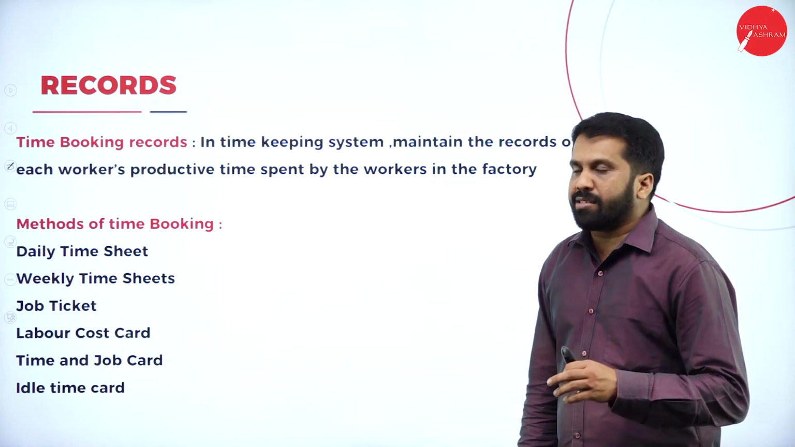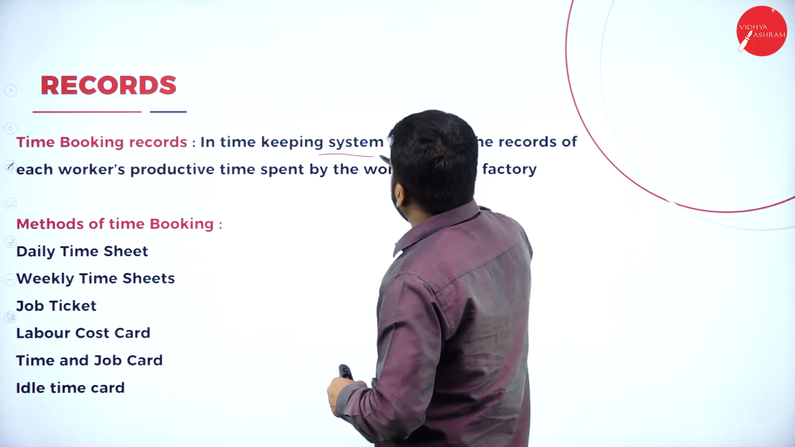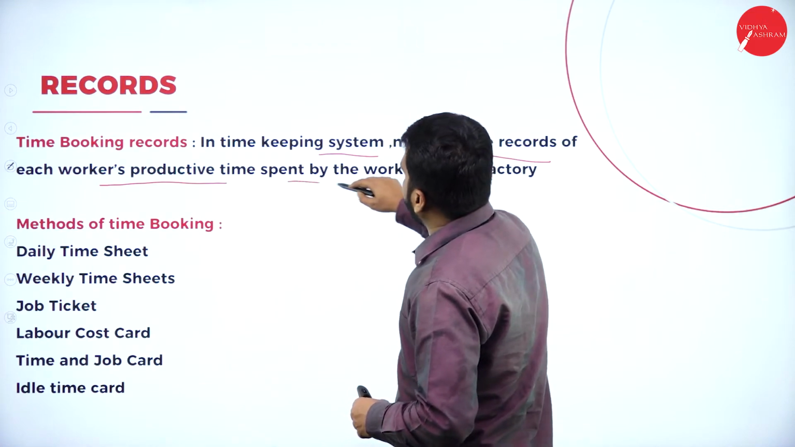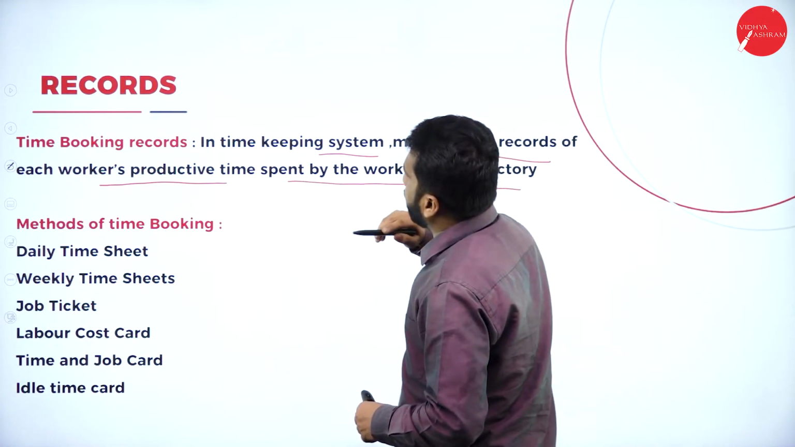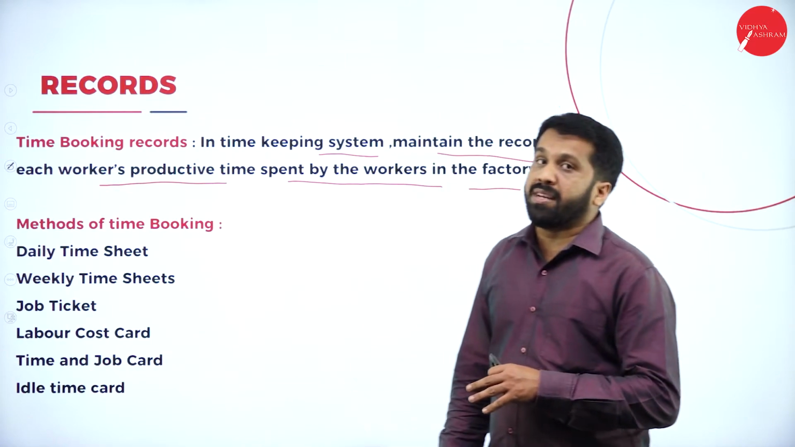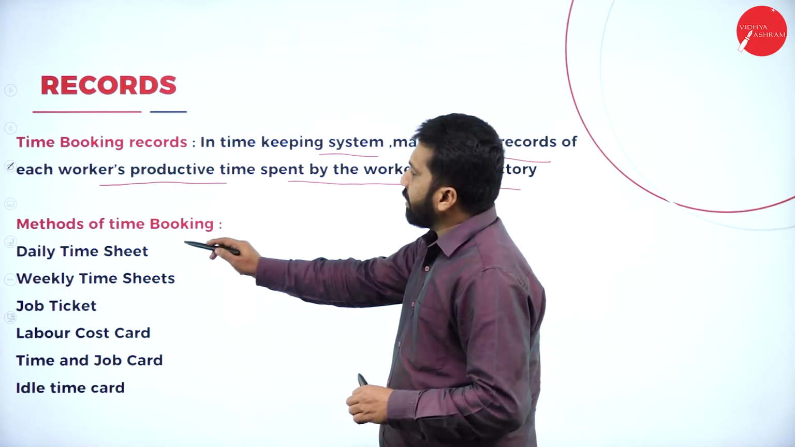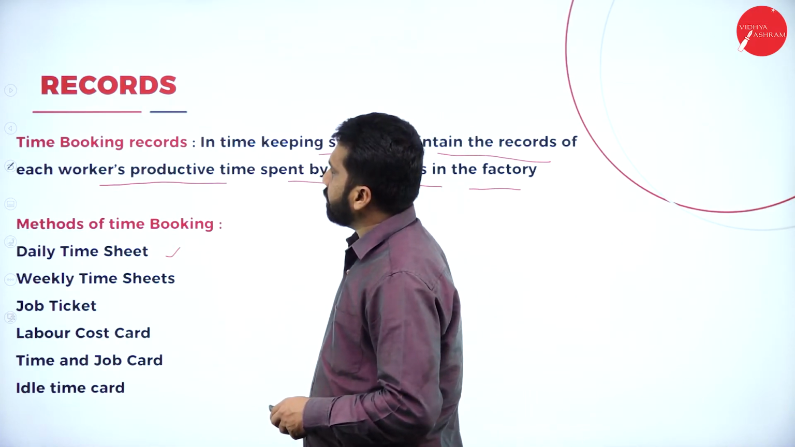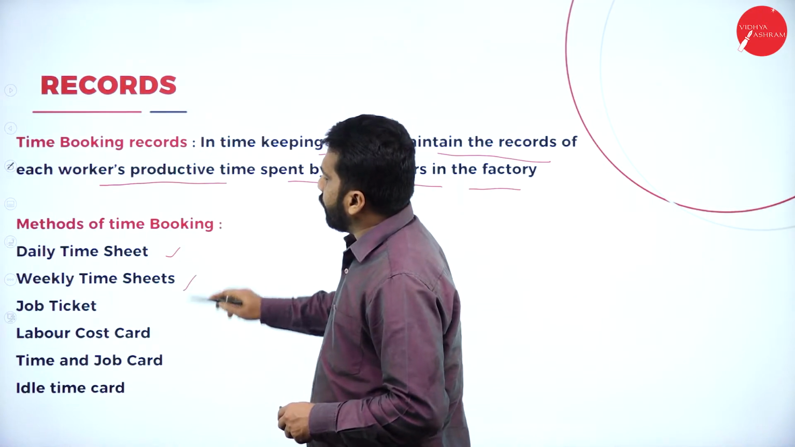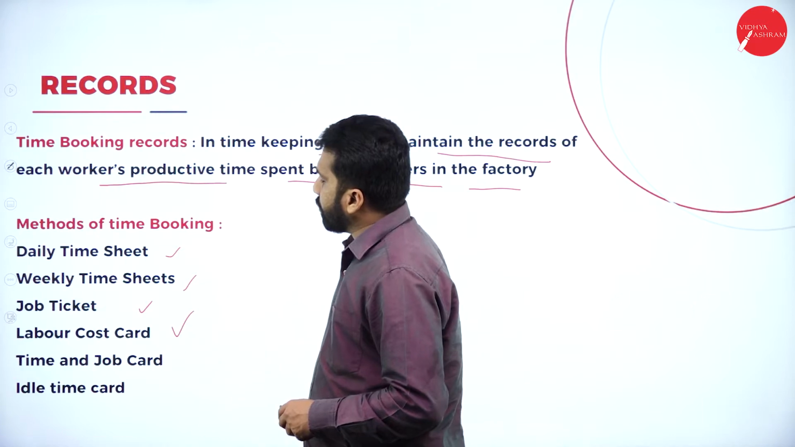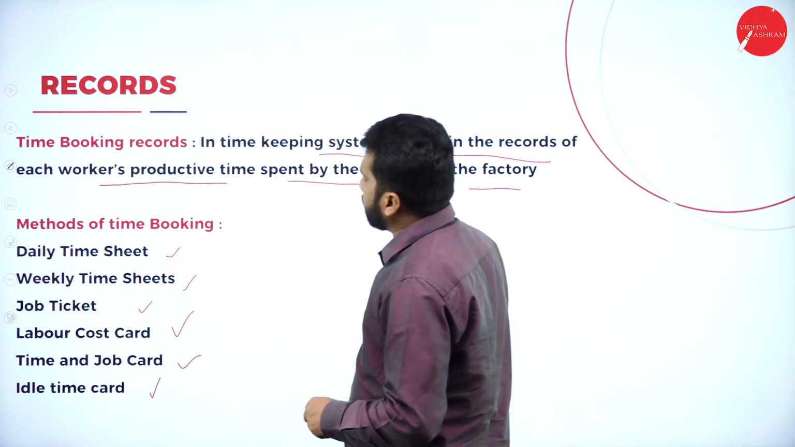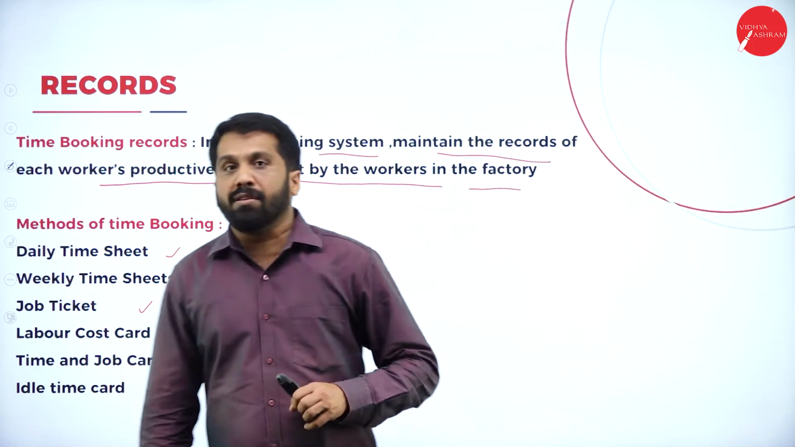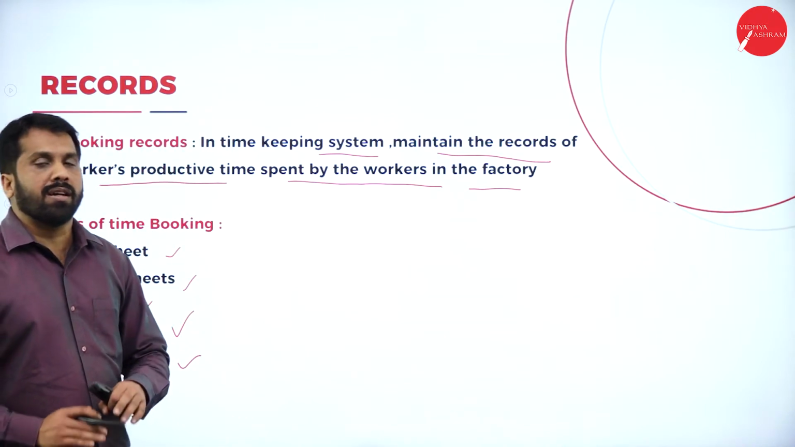Now, the next part will be time booking records. What is the time booking records under this? In the timekeeping system, maintain the records of each worker's productive time spent by the workers in the factory. Now, in this, the time spent will be recorded properly. Now, method of time booking. In this, first will be daily timesheet. Then second one, weekly timesheet, job ticket, labor cost card, time and job card, as well as idle time card. Everything will be mentioned.